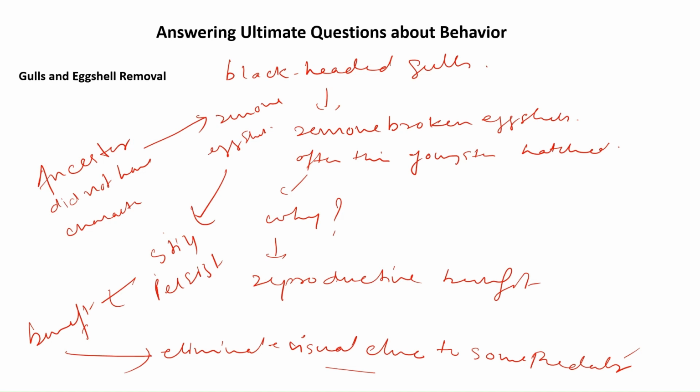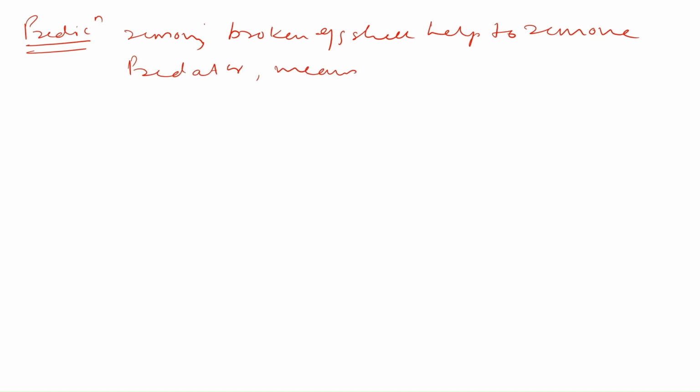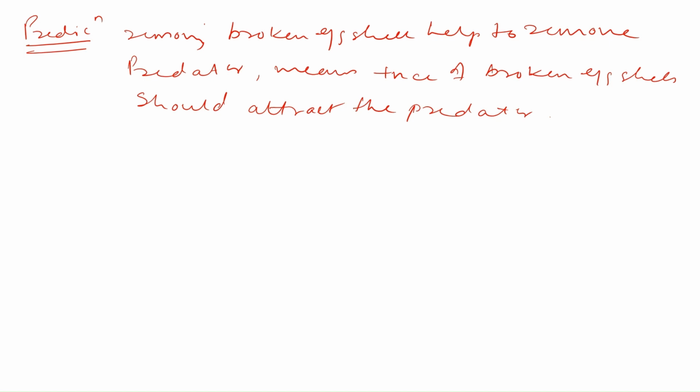Now how to test this hypothesis? He cannot go back in time to see the ancestors and decide whether the hypothesis he framed happened that way or not. He cannot go back in time, right? What else can he do? He can make a prediction. What is his prediction? If removing broken eggshells helps to avoid predators, that means the presence of broken eggshells should attract the predator. Now, the next step is that he needs to test his hypothesis. Then only he can give a proper conclusion.